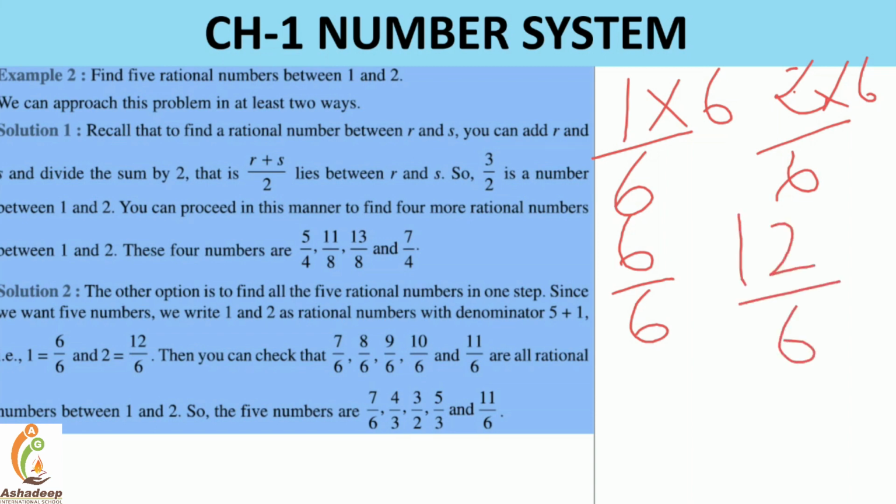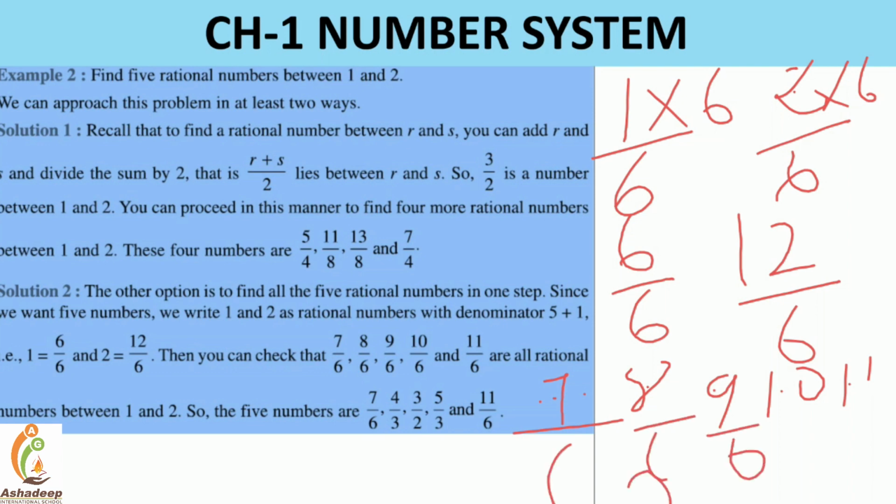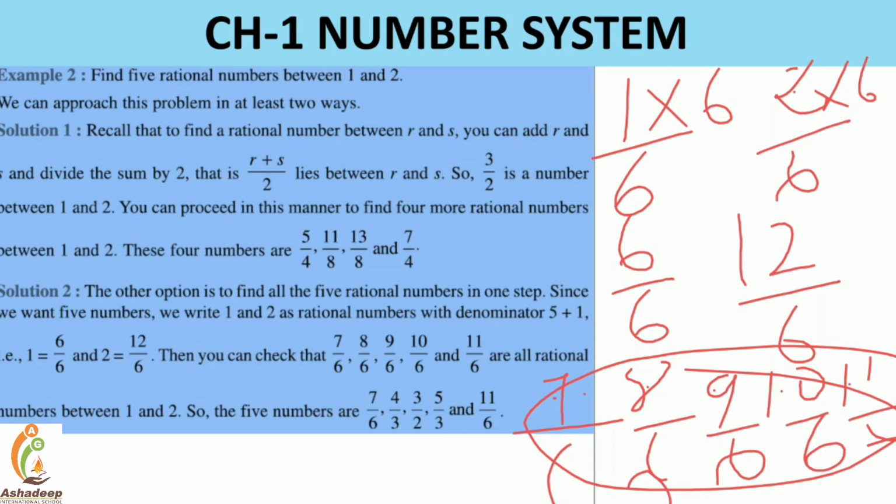So now I have to write down 7, 8, 9, 10, 11. How many numbers? 1, 2, 3, 4 and 5, each divided by 6. So these are the 5 rational numbers in between 1 and 2.